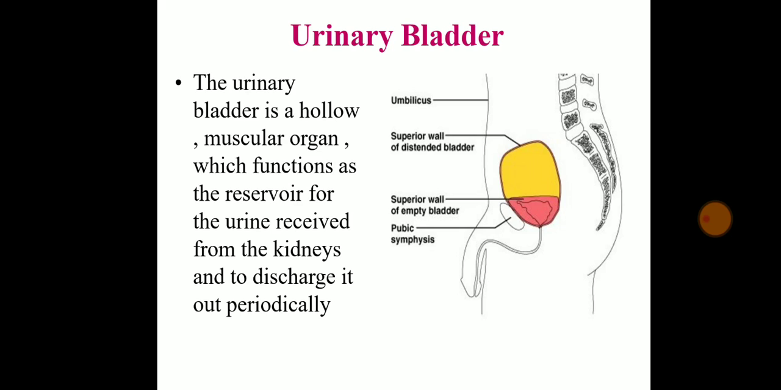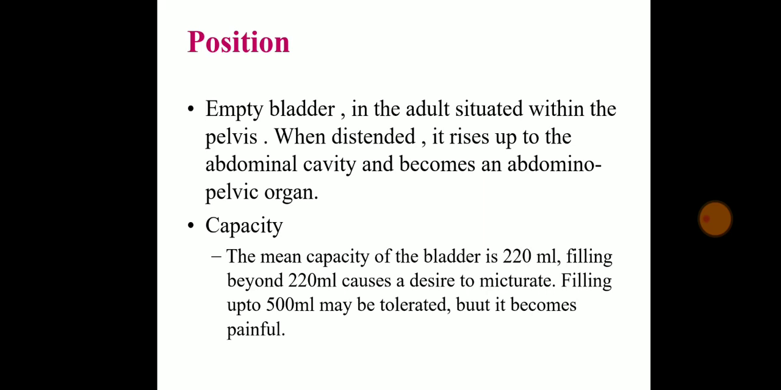The urinary bladder is a hollow muscular organ which functions as a reservoir for the urine received from the kidney and discharges it through the urethra periodically. An empty bladder in an adult is situated within the pelvis. When distended, meaning when it is full of urine, it rises up into the abdominal cavity. It is going to come up till the abdominal cavity and become an abdominopelvic organ.